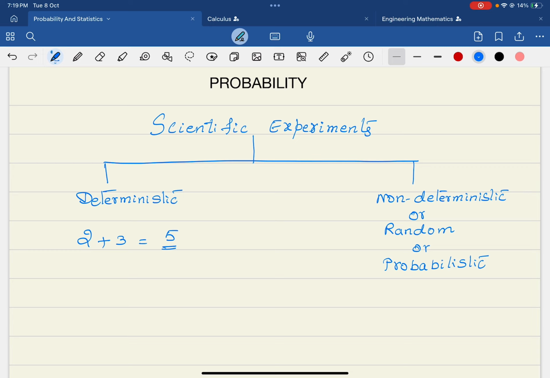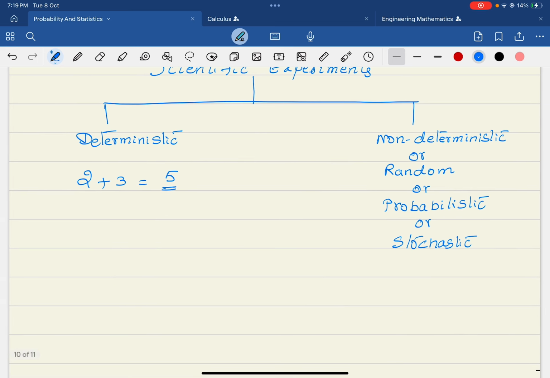Similarly, if you take hydrogen and oxygen and add them to make water, there is an outcome which surely happens. So these are all called deterministic experiments, whereas the non-deterministic, or random, or probabilistic, or sometimes we call it stochastic, are the experiments where the outcome is unknown. So in our life many things are uncertain, right? What is going to happen tomorrow, we don't know.